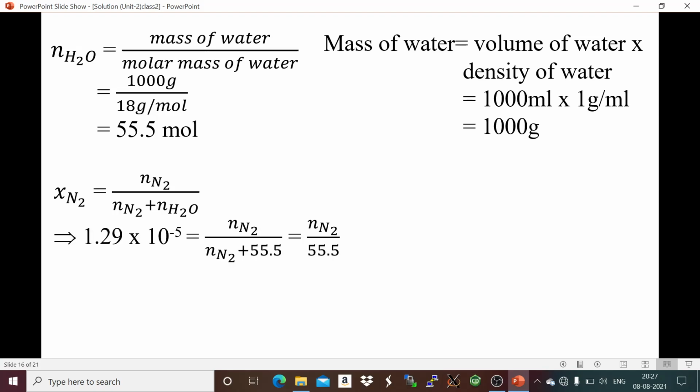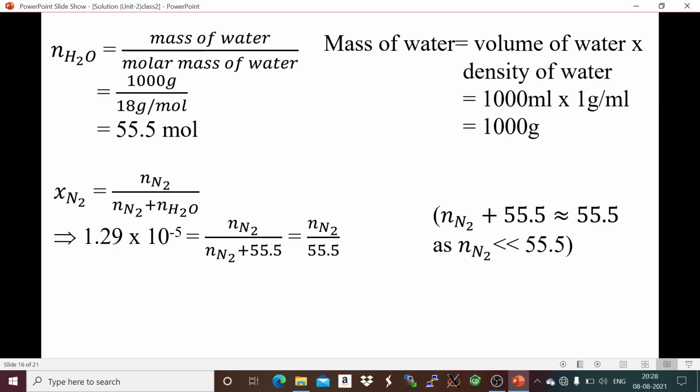Now putting the values, you see in the denominator, the number of moles of nitrogen plus 55.5, the number of moles of water. Now, to make the calculation easier, just neglect this term. Okay, just for a simple calculation we neglect the number of moles of nitrogen. So here, number of moles of nitrogen plus 55.5 is approximately 55.5, because the number of moles of nitrogen is very less.